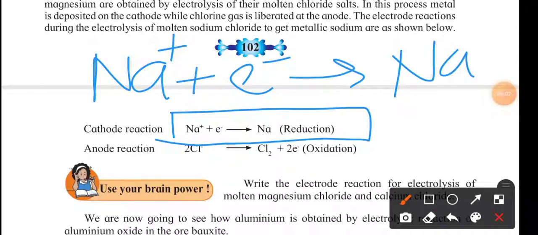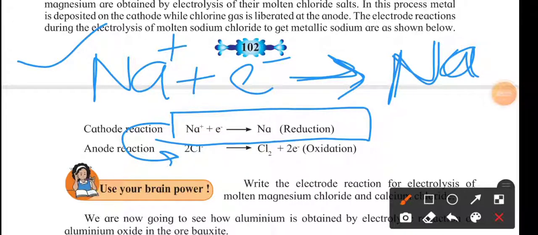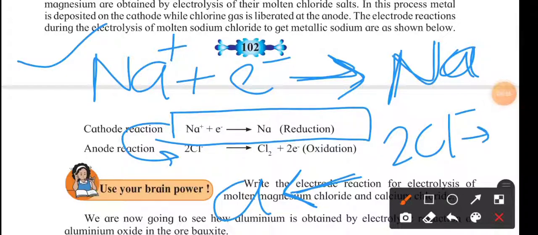Here sodium is the loser of electron and chlorine is the gainer of the electron. So in a half reaction we have to write in this fashion: sodium loses one electron. And on the other side, for oxidation, chlorine is taking two electrons. We can't write it as Cl with this type of arrow. So what do we write? We write Cl2 plus 2 electrons, with the arrow in this direction. That is what is written over here.